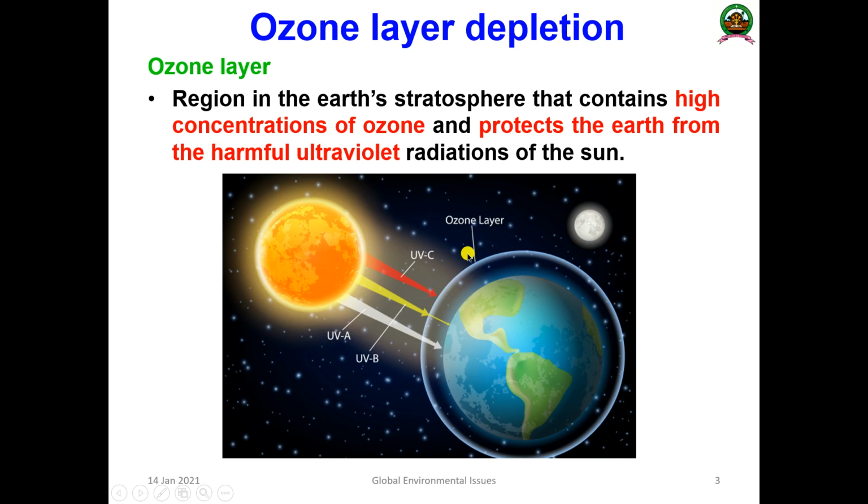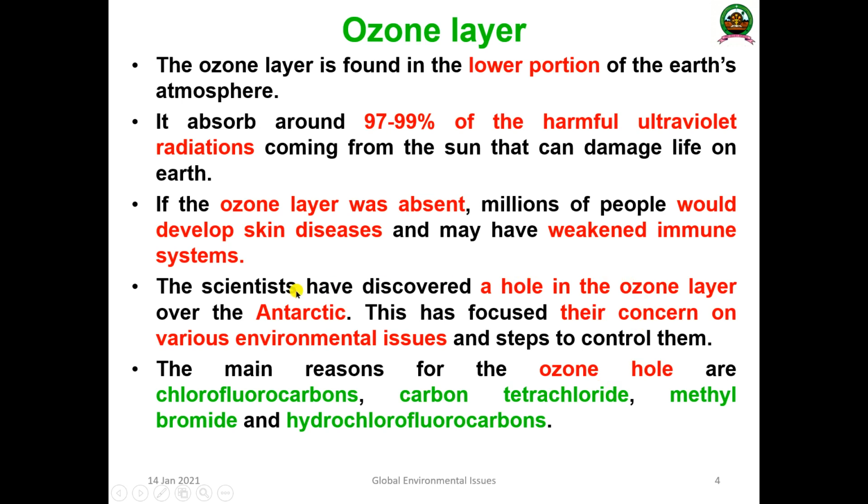So this ozone layer prevents the rays from entering the earth, trapping and absorbing the ultraviolet rays. The scientists discovered that there was a hole in the ozone layer over the Antarctic region. This was the first study. Then this focused their concern on various environmental impacts and steps to control this depletion of the layer.